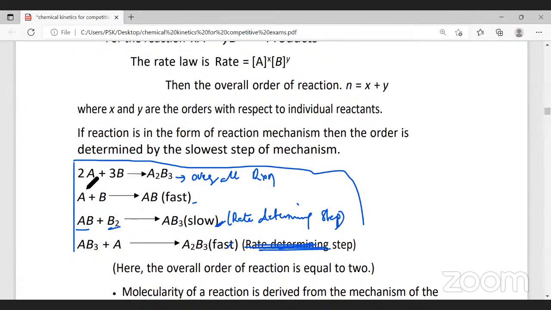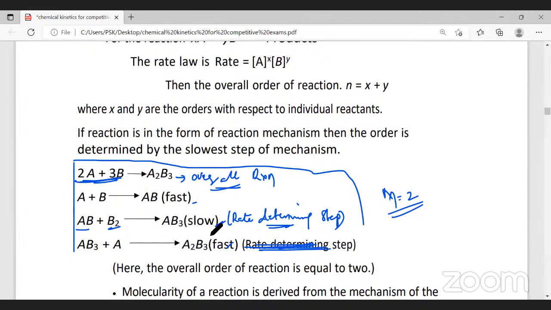2. Now, if you observe here, it will be 2 moles of A and 3 moles of E. Totally 5 molecules are taking part as per the overall reaction, 2 plus 3. But the first step is fast, and the third step is also fast. The second step is a slow step, and it's the rate determining step. In the second step, how many molecules are taking part? 2. Therefore, the molecularity of this particular reaction will be 2 and not 5. Did you understand why? Yes, sir.